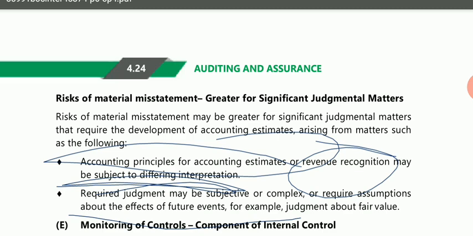By saying more significant and less significant, you will give priority to the more significant risk, and after that you will check the controls over those risks, then you will come to the other risk and check the controls of the other risk. Okay, so I hope I am clear till here.